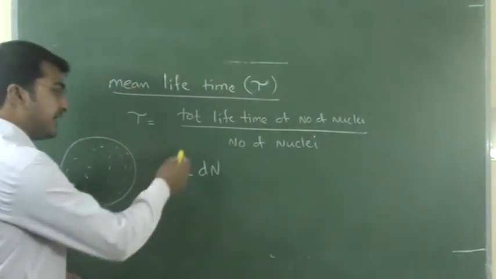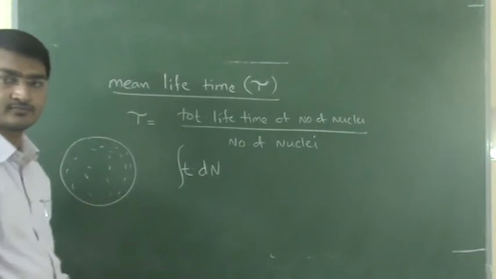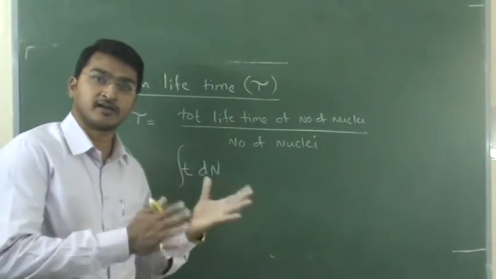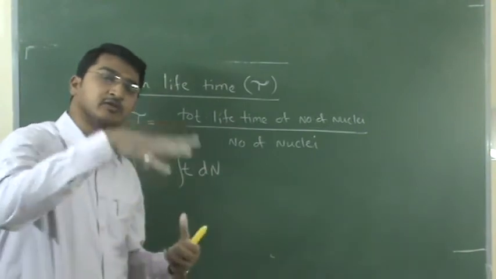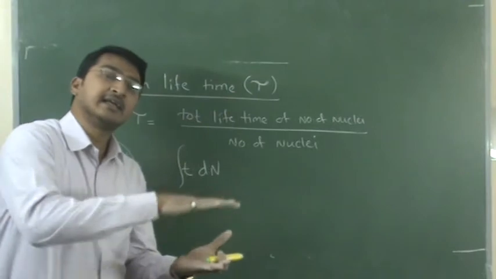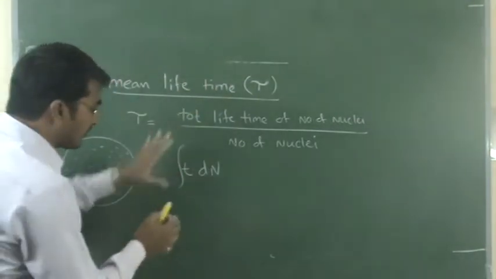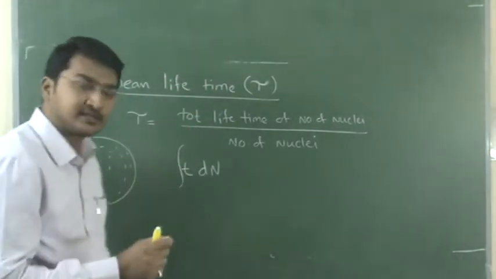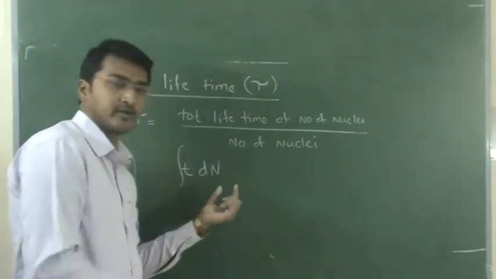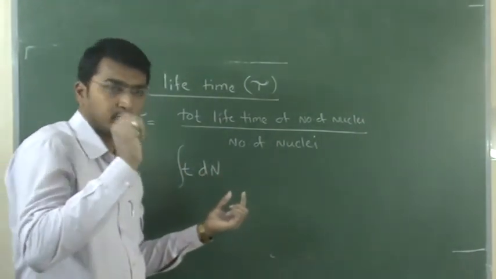If you take the integration, I said I gave the best example: water in a bucket. If you pour water in a bucket, the quantity of water is increasing. That is called integration. So t into dN represents the total lifetime of only small dN nucleus.